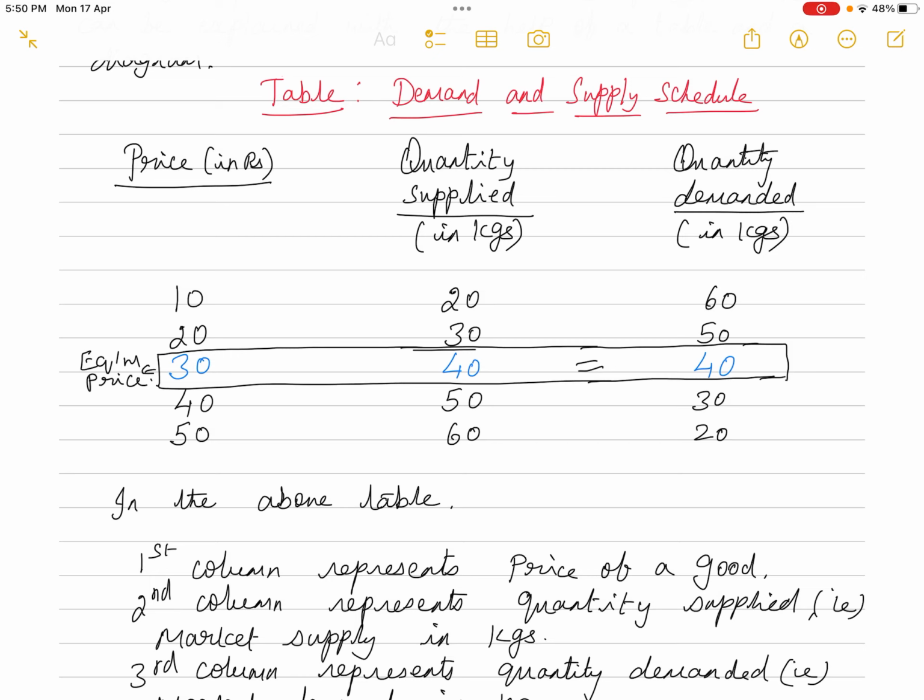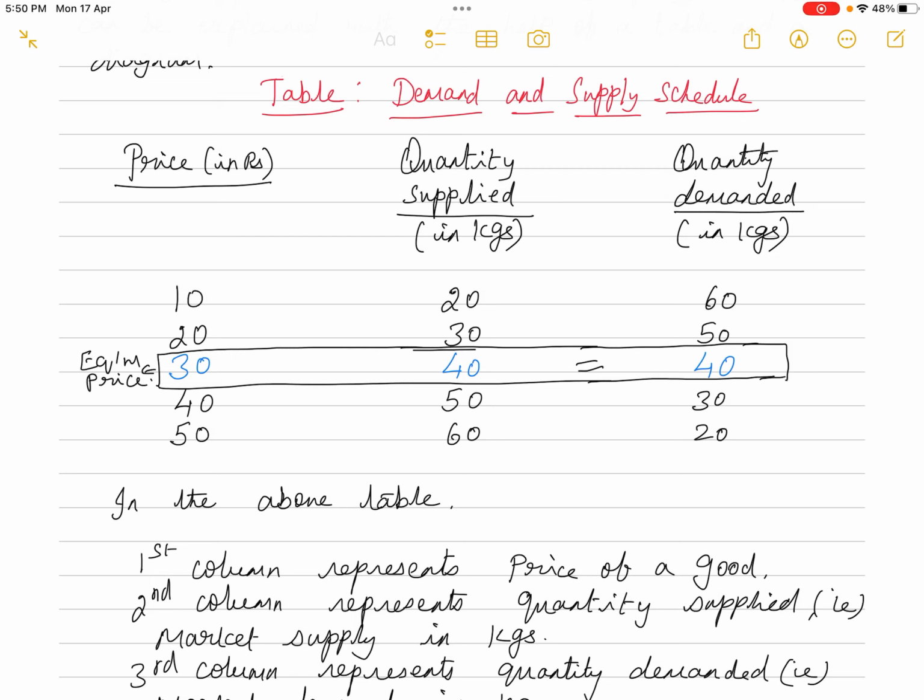So what we are observing here: the quantity demanded, initially when the price of the commodity was 10 rupees, was the highest at 60 kgs. You can see that when the price increased to 20 rupees, the quantity demanded decreased to 50 kgs.